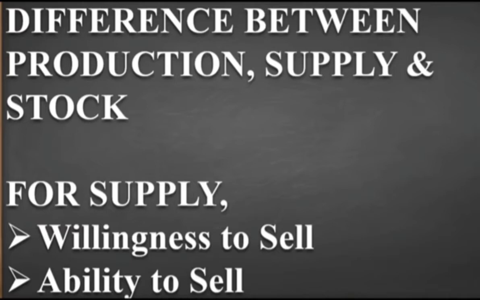Now here, what is production? We can term production as that quantity of goods created by the available factors of production during a fixed time period.